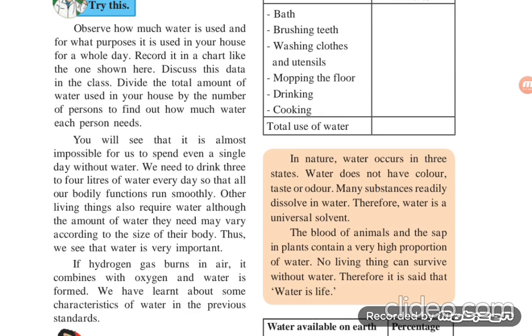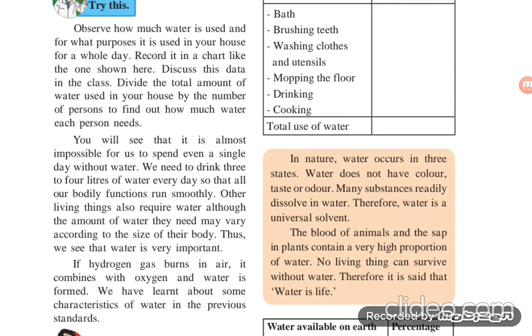Not only human beings need water for their daily life and bodily activities, but other living things also require water. Thus we see that water is very important. It is very essential for us.